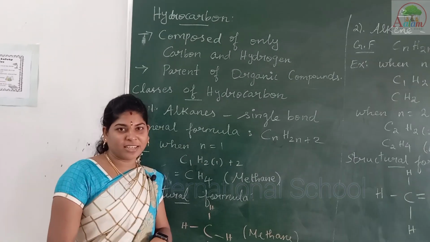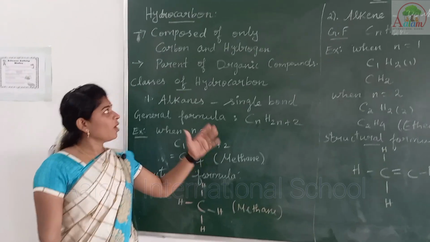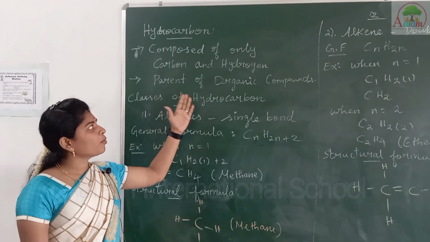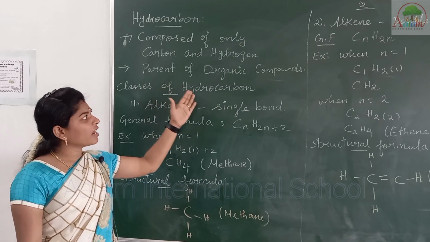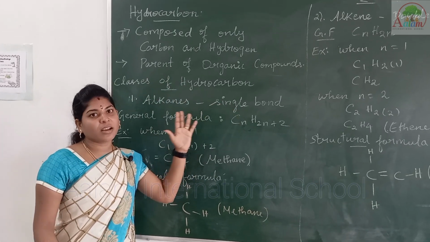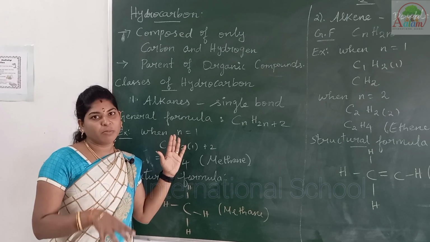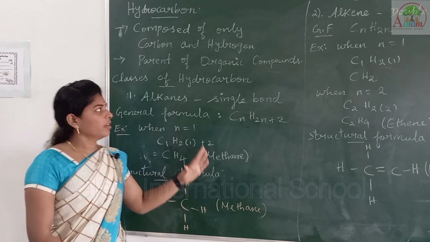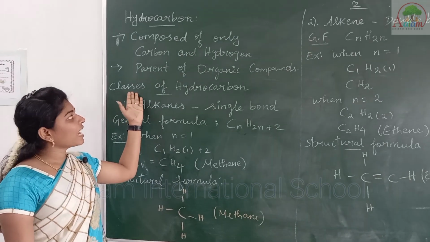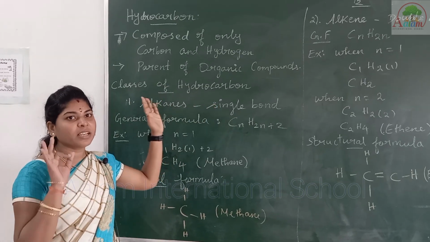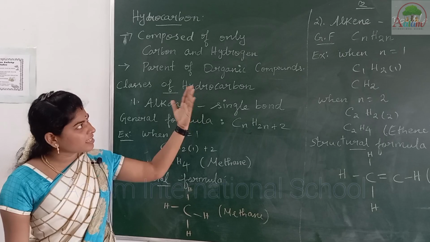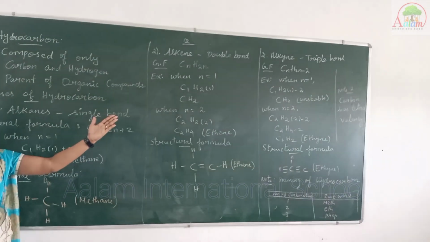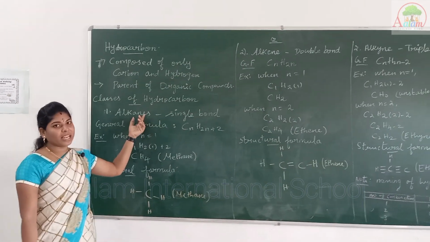Today we are going to start hydrocarbons. Hydrocarbon means a composition of carbon and hydrogen atoms. We call it the parent of organic compounds because carbon plays the main role in hydrocarbons. There are three major classes of hydrocarbon. The first class is alkanes, the second is alkenes, and the third is alkynes. First we are going to see about alkanes.